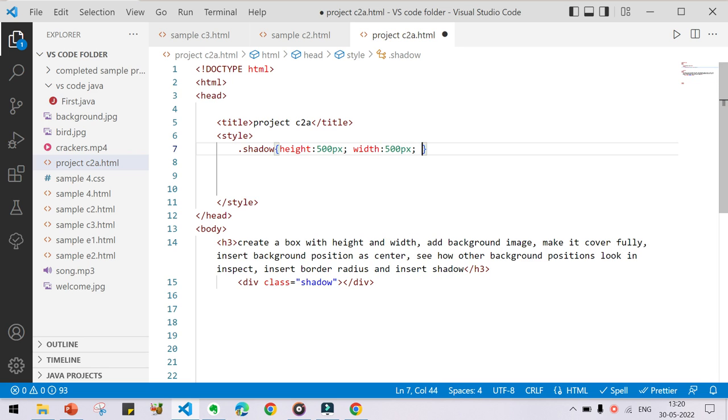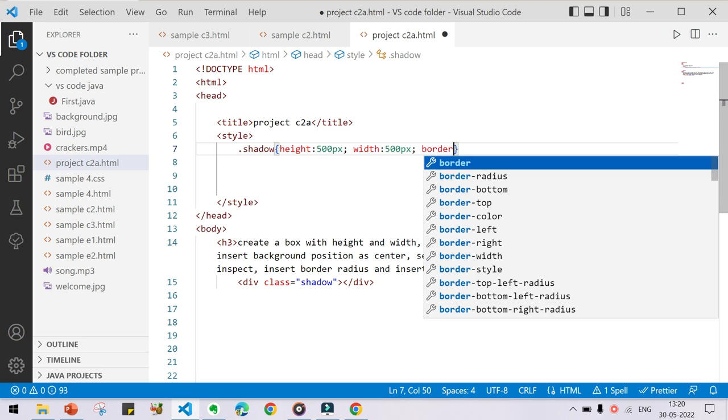Next, you are going to add a border. I am doing the border shorthand.